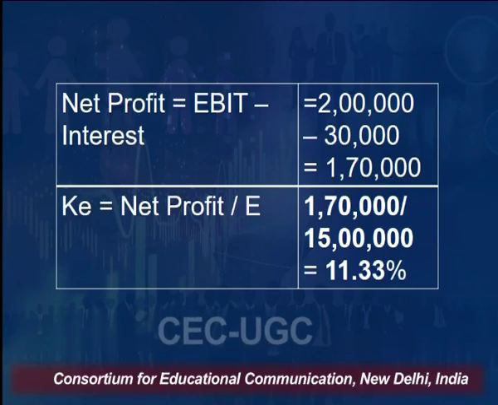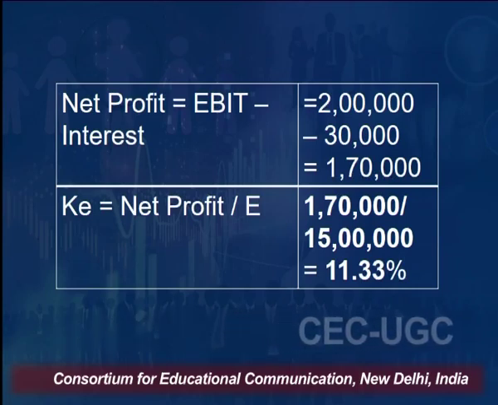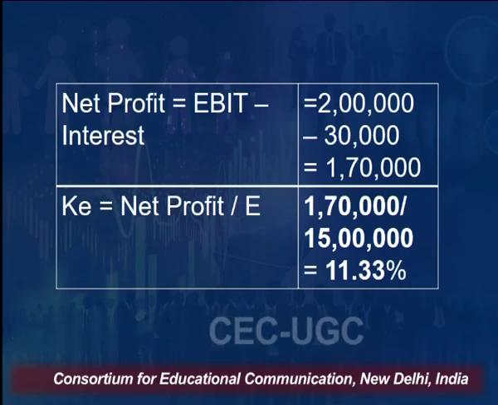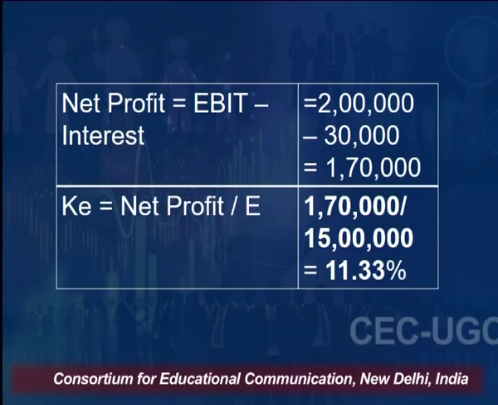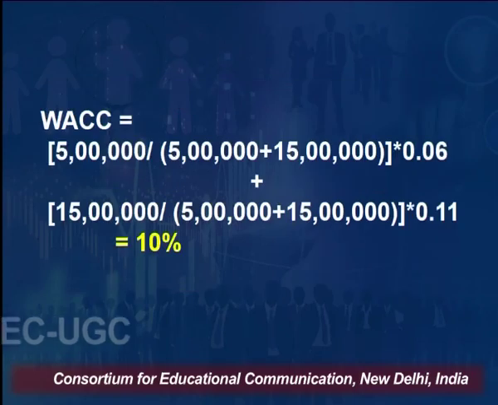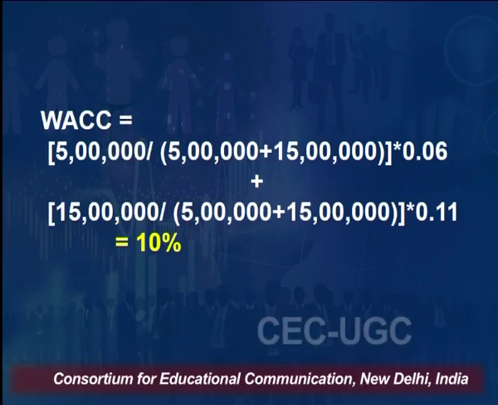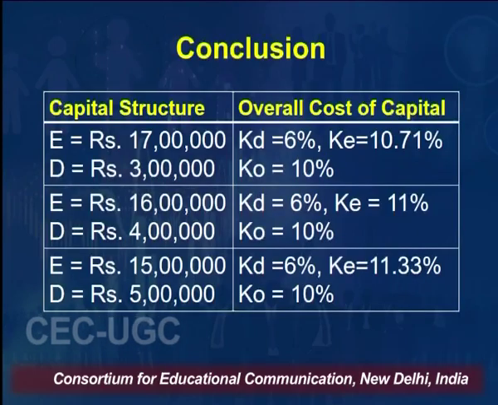So our net profit will become 1,70,000. Our cost of equity will be 1,70,000 divided by 15 lakh, because here our E was 15 lakh, so cost of equity will come to 11.33%. Now, placing the values in the same equation, we will solve it and again we will get the same value, WACC is equal to 10%, right.